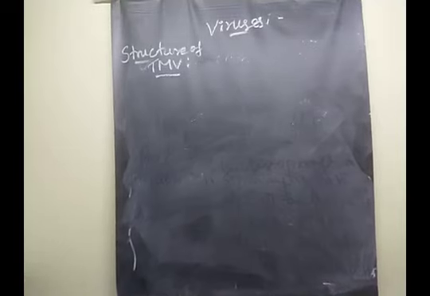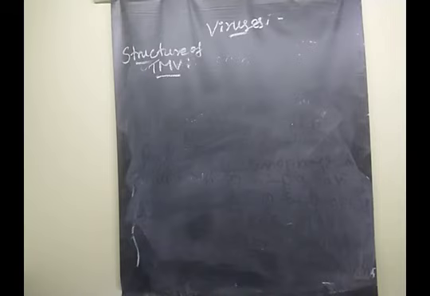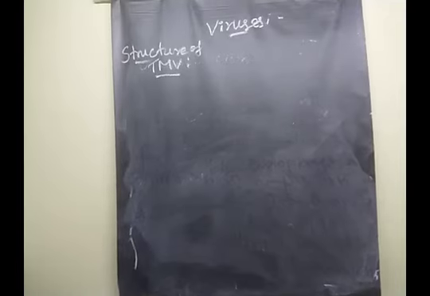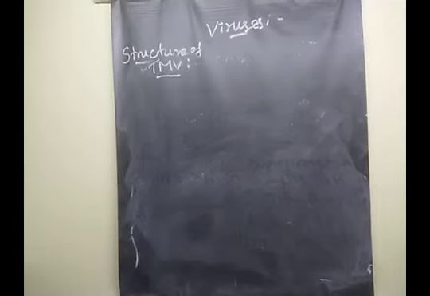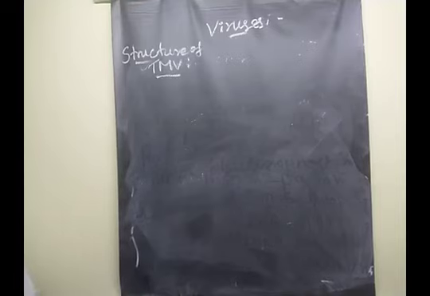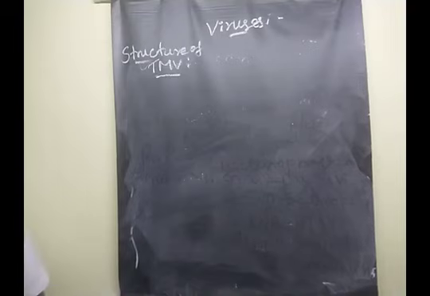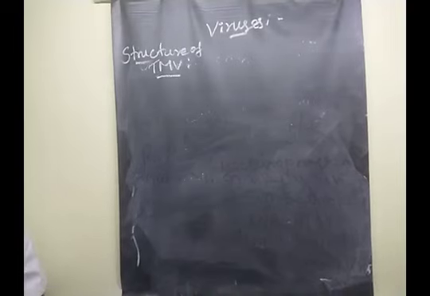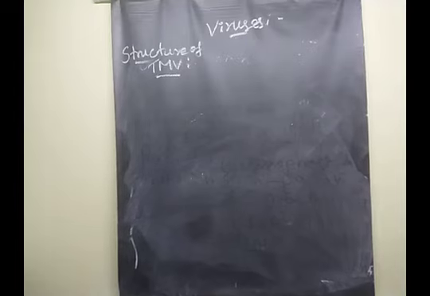The tobacco mosaic virus was discovered by a person named Dmitry Ivanovsky, in a normal tobacco plant, in the year 1892.